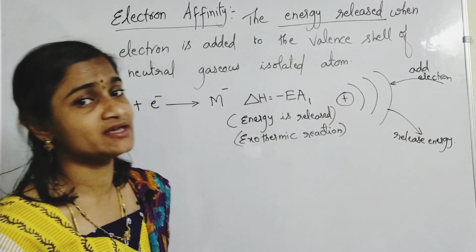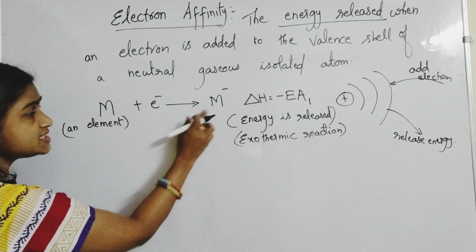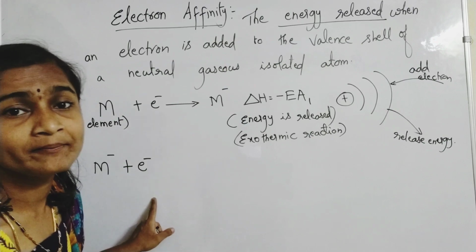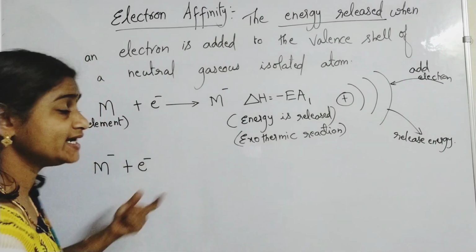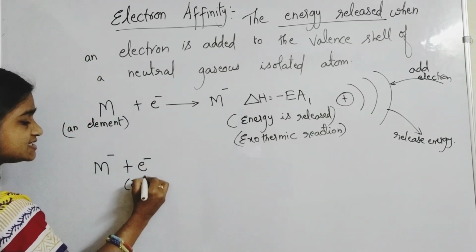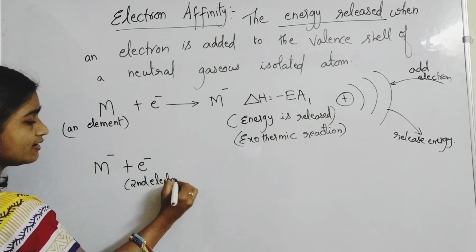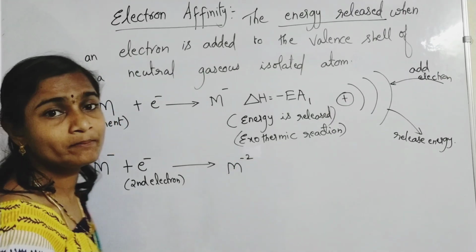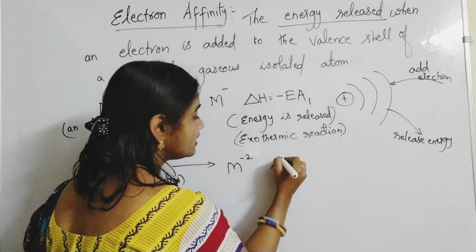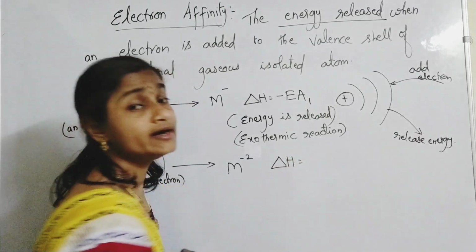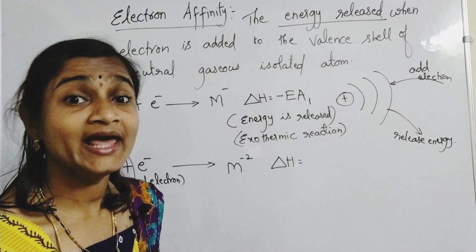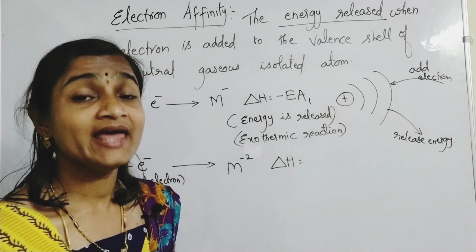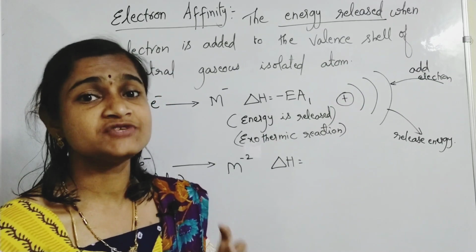It is an exothermic reaction. Suppose to this M minus ion you add one more electron, the second electron. Then it becomes M minus 2 ion. Here also there will be a delta H, the change in energy, better said enthalpy.